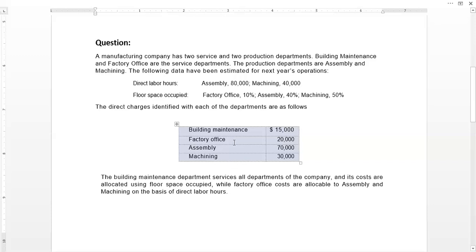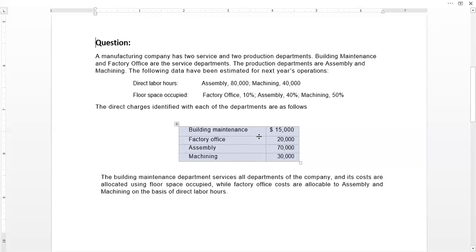So the cost will be allocated to these three departments as well. And the allocation basis here is floor space occupied. So we will be distributing this 15,000 based upon this allocation base, which is floor space occupied: 10% factory office, assembly 40%, machining 50%. And what about the factory office cost? The factory office cost of 20,000 will be allocated on the basis of direct labor hours. So direct labor hours here are 80,000 for assembly and 40,000 for machining.